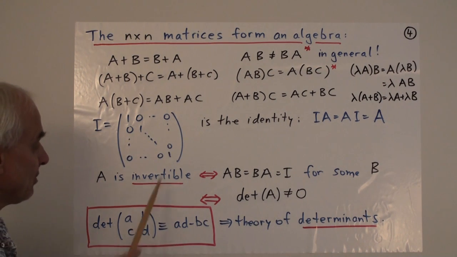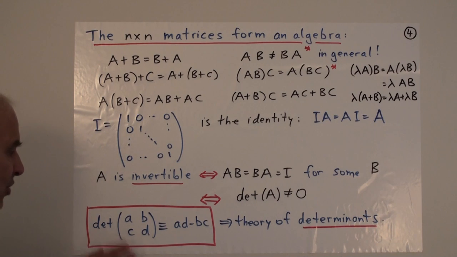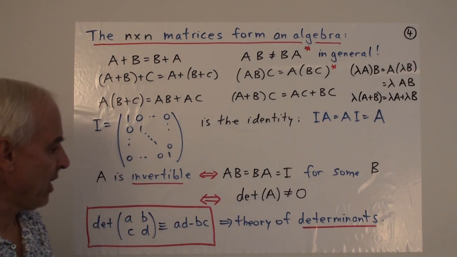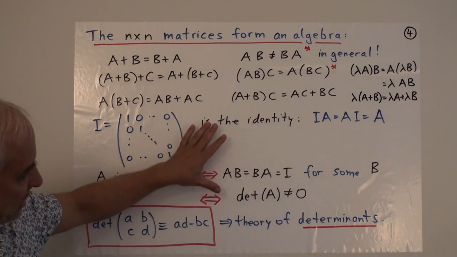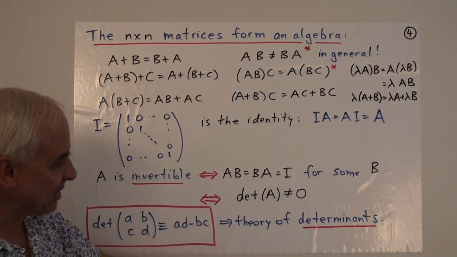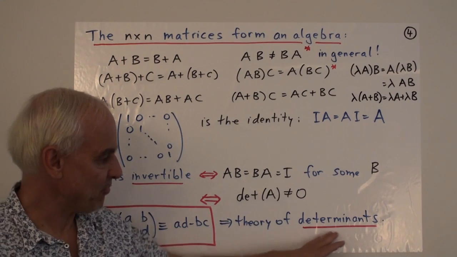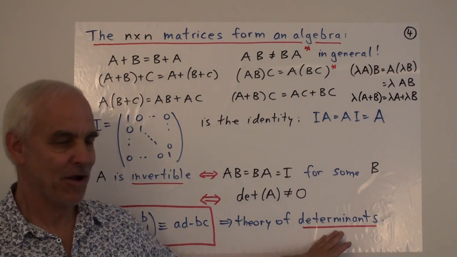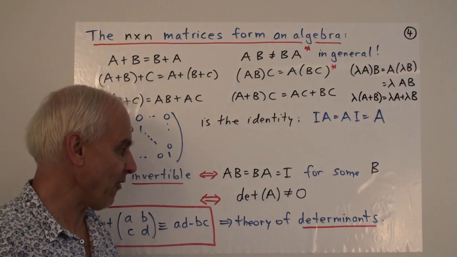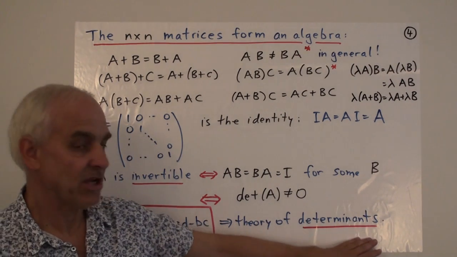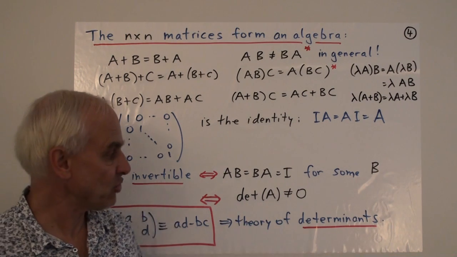For bigger matrices, the corresponding definition of determinant is more subtle. So the theory of matrices overlaps considerably with the theory of determinants, which surprisingly came before the theory of matrices themselves were officially brought into being. So determinants were much studied in the 18th and 19th centuries.